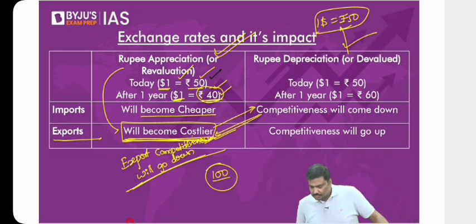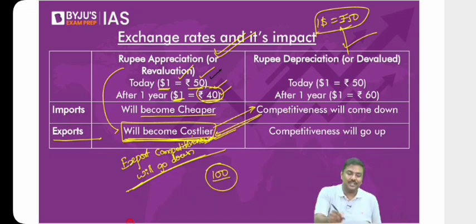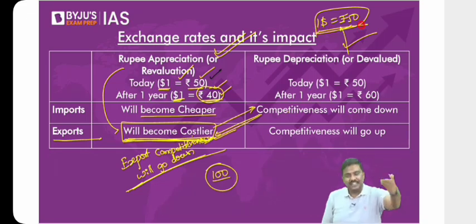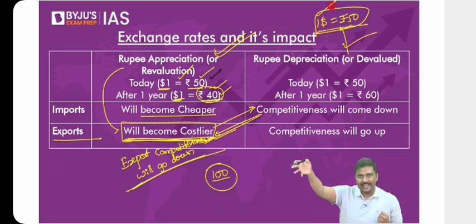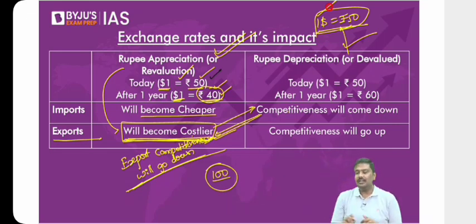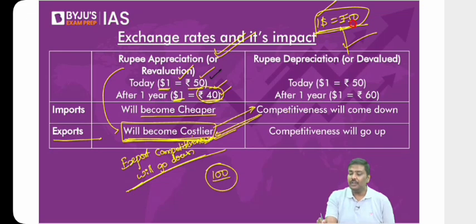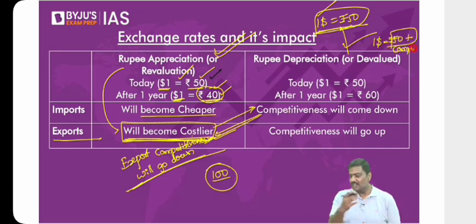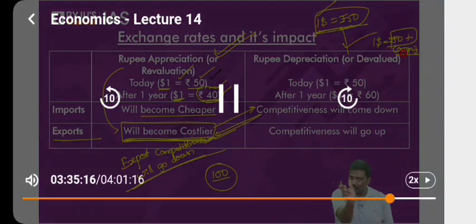What is the spread? Spread simply means, imagine the exchange rate today is $1 is equal to 50. You'll come to the bank. I am the bank. If I simply take 50 rupees and give you $1, that is the market. In the market it is $1 is equal to 50. Why will I provide services to you? There has to be a certain incentive, no? So the market exchange rate is $1 is equal to 50, but when you purchase this $1, they will charge 50 rupees plus a certain commission. That's the spread. The commission itself is a spread. Let's say $1 is equal to 51. You will pay 51 rupees. That 1 rupee is a spread for the bank.